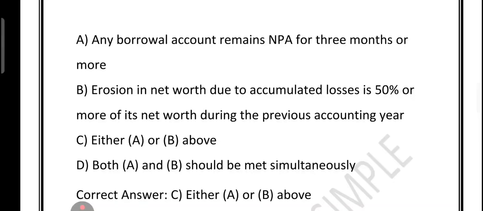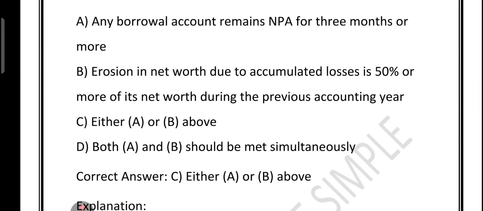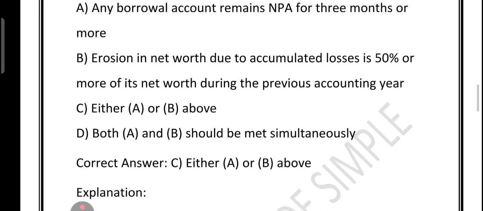Now let's look at option B. This is also correct. Erosion in the net worth. Net worth basically means the value of what the business owns minus what it owes. If losses eat away half or more of that value in just 1 year, it is like a battery losing half its charge overnight. So the business is in serious trouble. So option B is also correct. What about option C? Option C is the correct answer because just one of these conditions is enough.